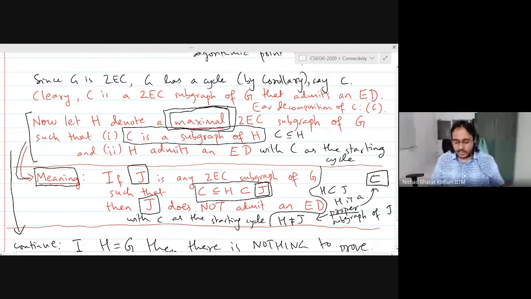So there is some operation overloading going on here. Generally, when you use this notation, you mean some set is a subset of another set. In graph theory, we also use the same notation for subgraph. It can be a little confusing, but if you just pay attention to the context, then the meaning is clear. So yes, C is a subgraph of H. That is correct.